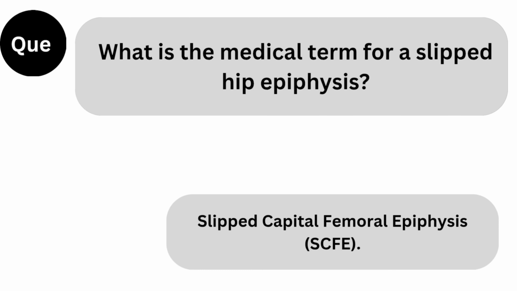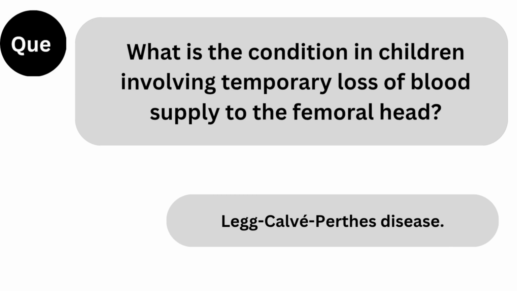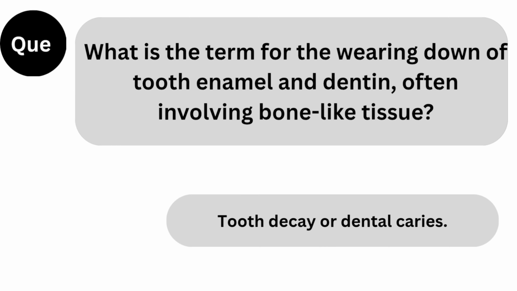Next question. What is the medical term for a slipped hip epiphysis? Answer. Slipped capital femoral epiphysis, SCFE. Question. What is the condition in children involving temporary loss of blood supply to the femoral head? Answer. Legg-Calvé-Perthes disease.